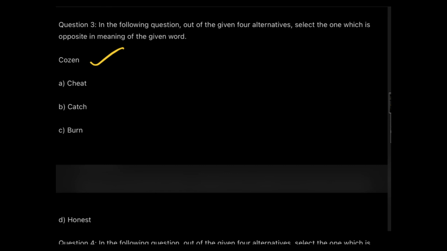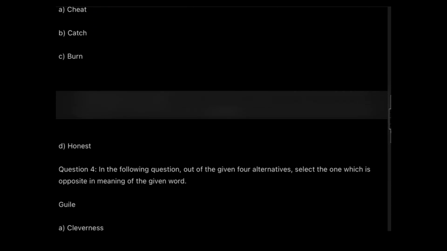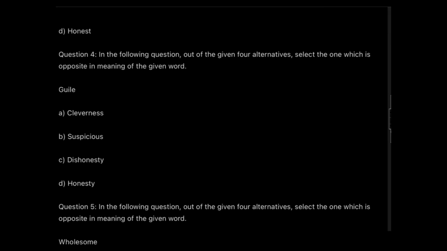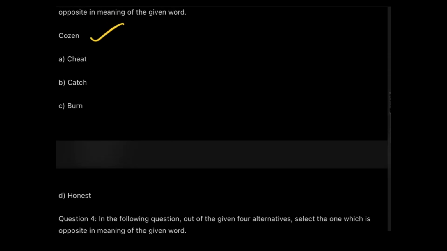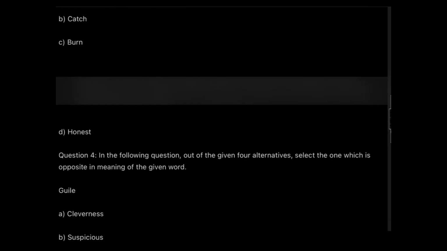So, which is the only word which is different from the other words in the options? It is honest. So, cousin will go with the opposite of honest. Okay. So, did you understand the meaning here? The thing here was that whichever word is different from the given options, that will come out to be my answer. So this is the process which we actually follow to get the answer. Cousin's opposite will be honest. All right. Then we'll move down to the next question.